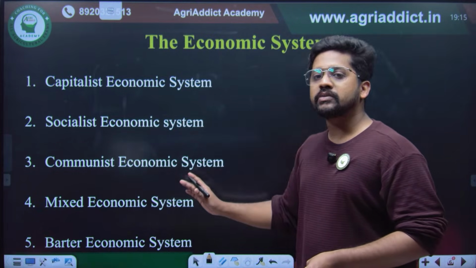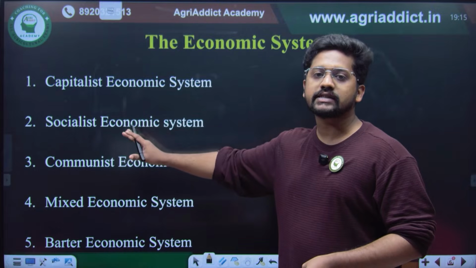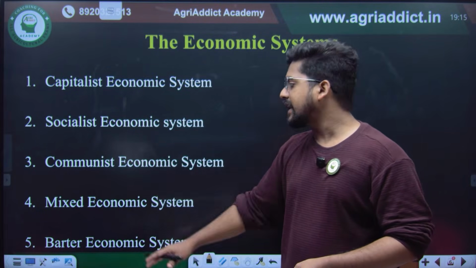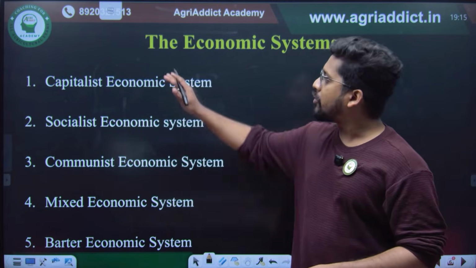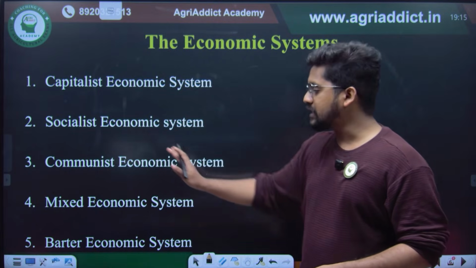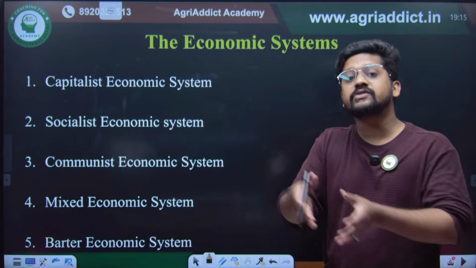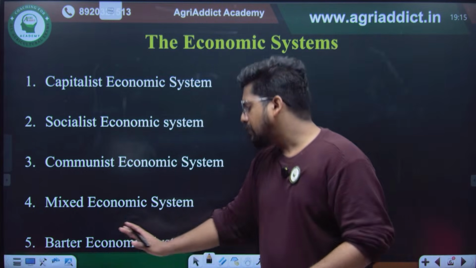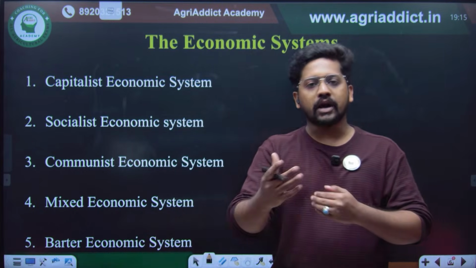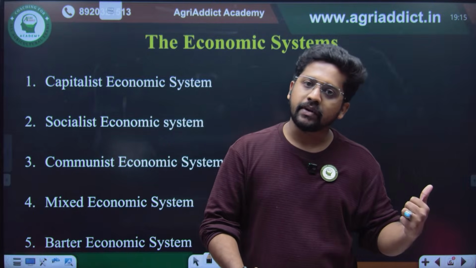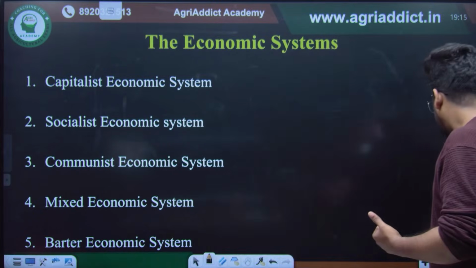The communist economic system is an extreme form of socialist economic system, as you can see in China. The mixed economic system is the combination of capitalist and socialist economic systems, with both the private sector and the public sector. And the final one, the barter economic system, is a commodity to commodity exchange system, which was prevalent in ancient times.